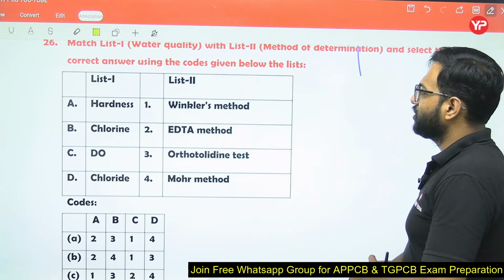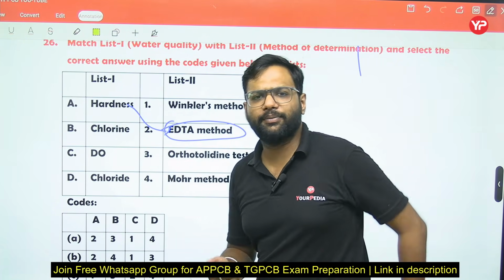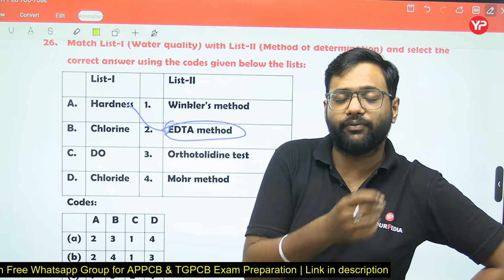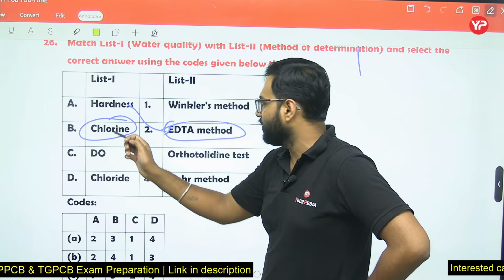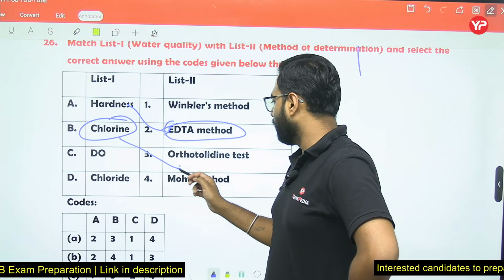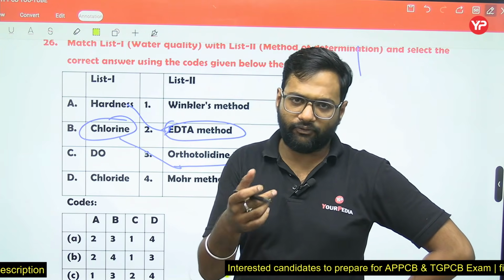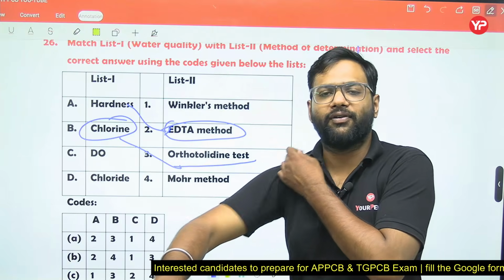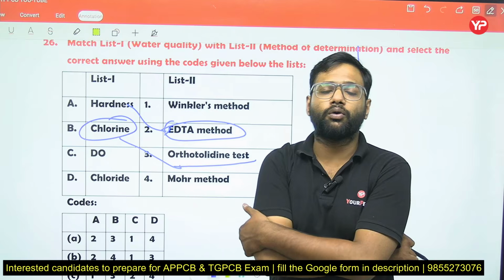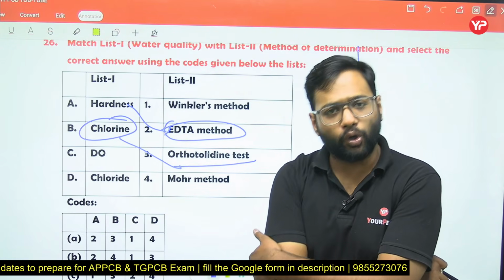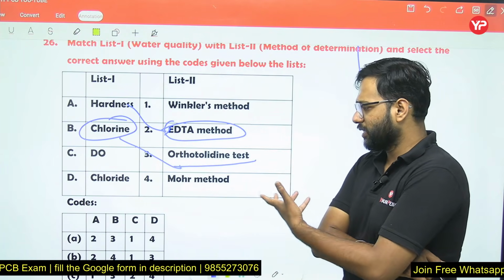So again you have to match some points. For hardness we go for the EDTA method, in which ethylene diamine tetraacetic acid is the titrant we use, and EBT, Eriochrome Black T indicator, we use here. In the chlorine case we go for the orthotolidine test. Generally in the orthotolidine test we find residual chlorine from the water sample. But nowadays we don't perform this orthotolidine test, we go for the DPD test or chlorotex test. These are BDH, British Drug House reagents. So we generally use this test.